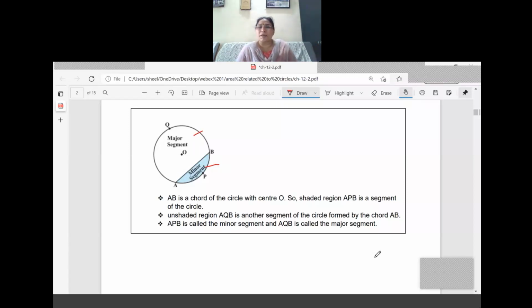What is the first topic we have studied today? The sector is classified into two: minor sector and major sector. Similarly, a segment is also classified into two: minor segment and major segment. Now how are the sectors formed? They are formed by two radii and an arc. What about the case of a segment? It is formed by a chord and an arc. So these are the main topics. This is the idea we should have before going to learn the formula. I think the point is very clear to you.